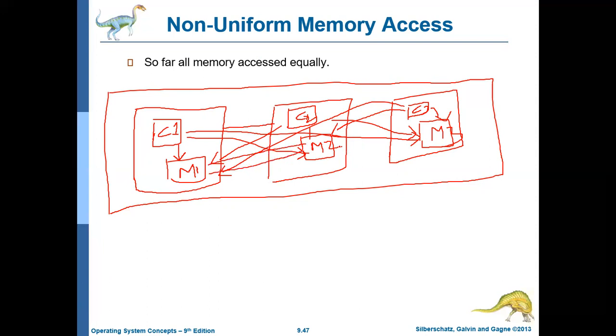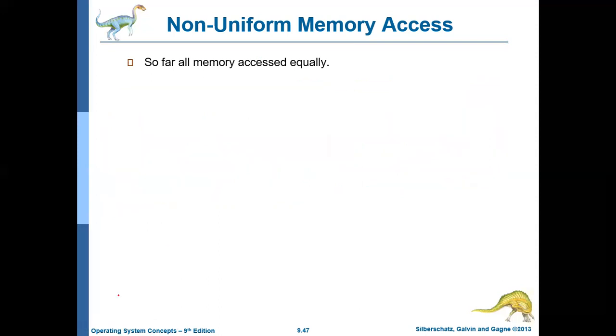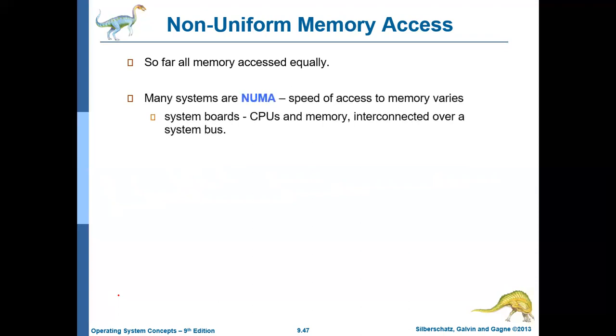In that case the CPU cannot access all memory in an equal amount of time. The time required for the CPU to access different memory will vary. That is called non-uniform memory access, NUMA. The speed of access to memory varies. The example is multiple system boards with CPUs and memory interconnected over a system bus.